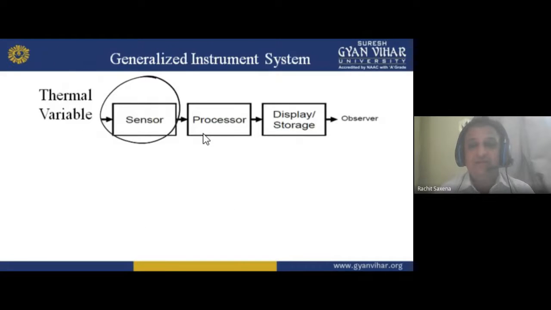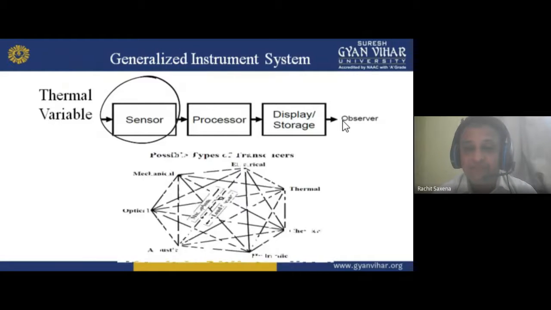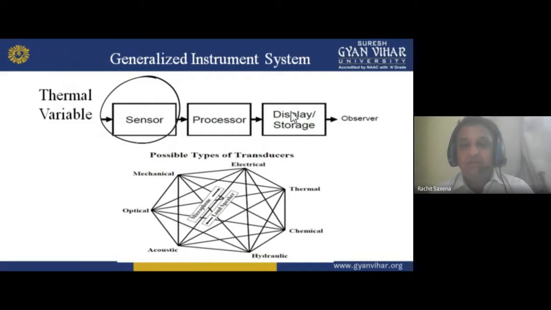Okay. Now, generalized instrument system. First is the variable, the thermal variable. Here we have a sensor, because we are talking about nowadays. So we have sensors, a processor, then display and storage, and the observer, who observes this whole thing. Now, possible types of transducer, which later on we'll talk about. But why am I taking an example of a transducer here? Because a transducer changes so many things.